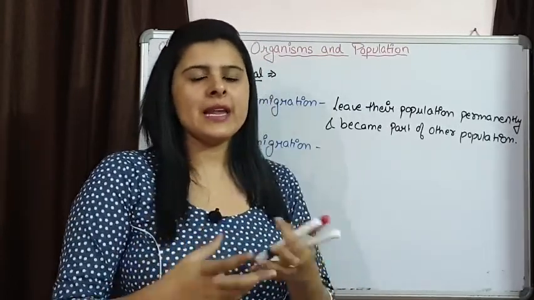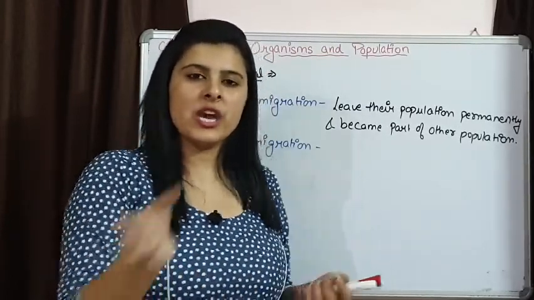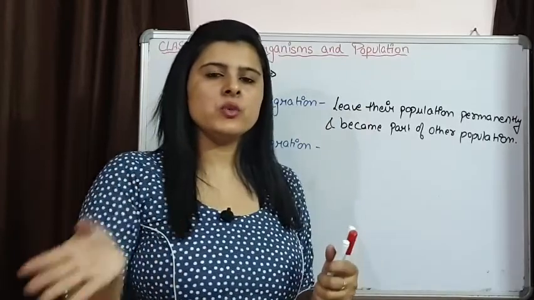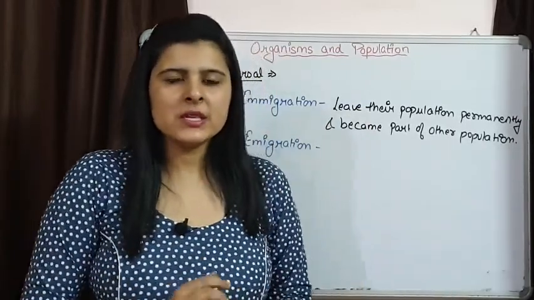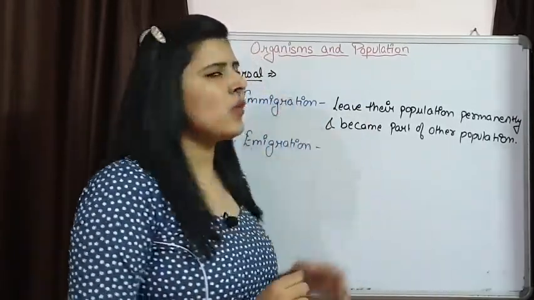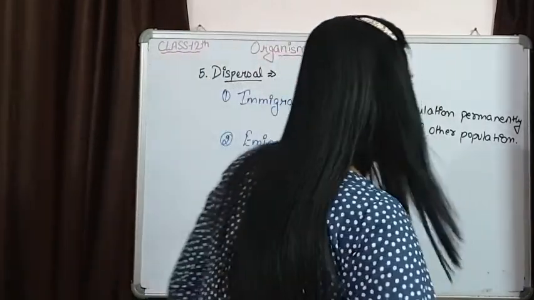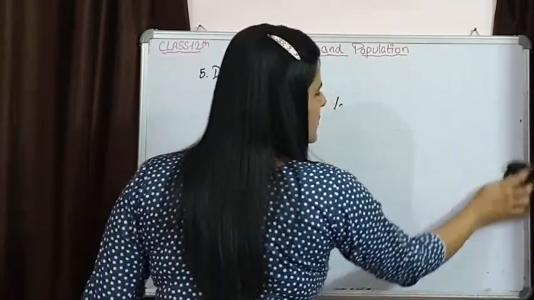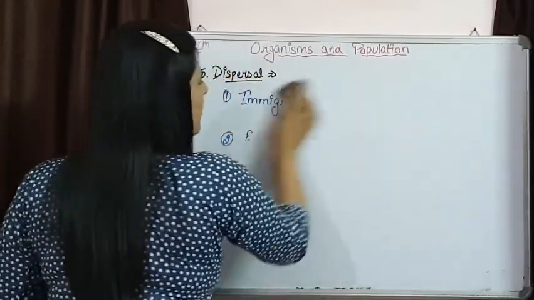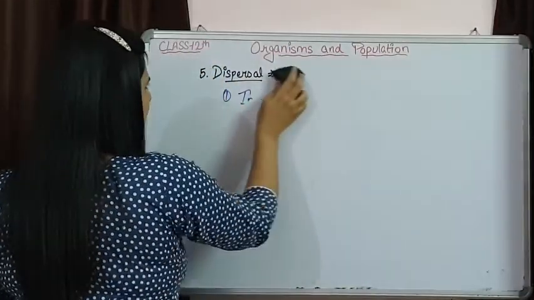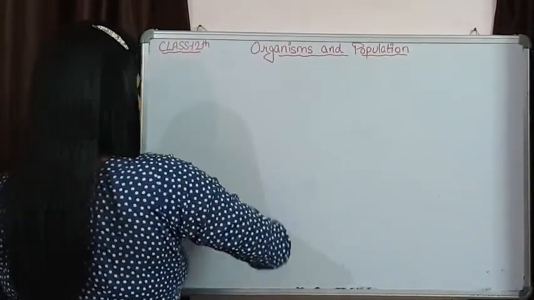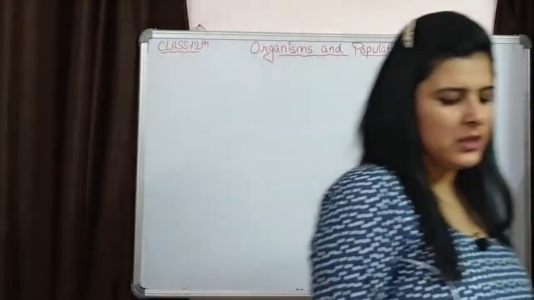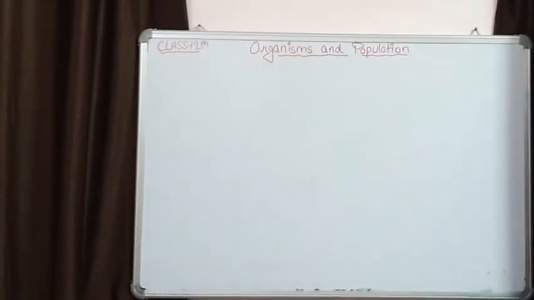That can be a factor, like adverse environmental conditions which have made these individuals migrate from their place. So there are different reasons for dispersal of organisms, and that is responsible for change in the population size.